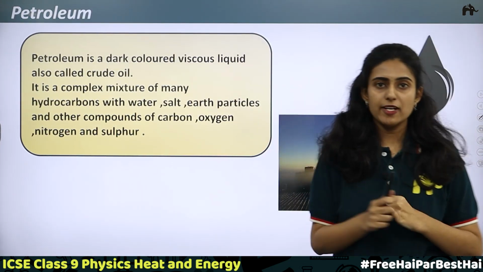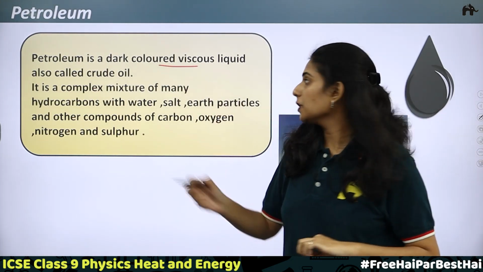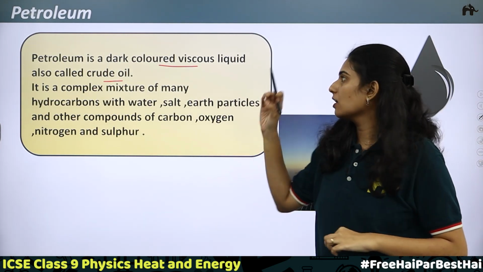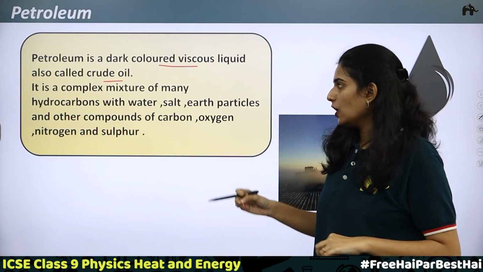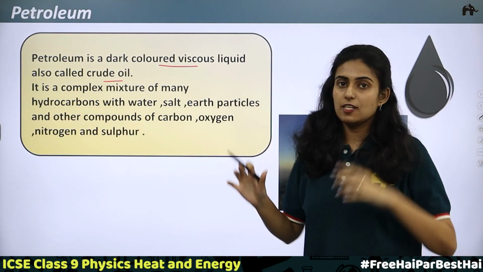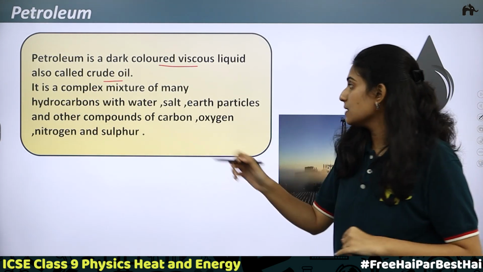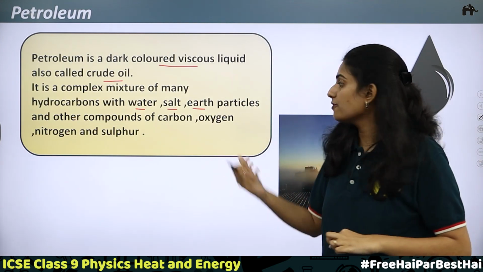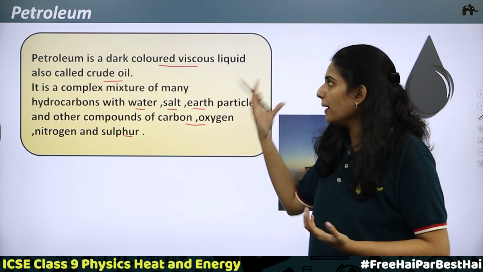Next is petroleum. Petroleum is a dark colored viscous liquid. It is also called crude oil or black gold. Like coal, petroleum is also a non-renewable source of energy. It is a complex mixture. What does it contain? It is a complex mixture of hydrocarbons, mixed with water, salt, earth particles and other compounds of nitrogen, carbon, oxygen and sulfur. All these together make petroleum.